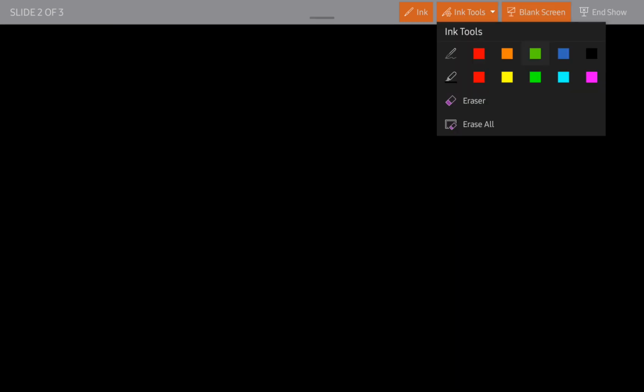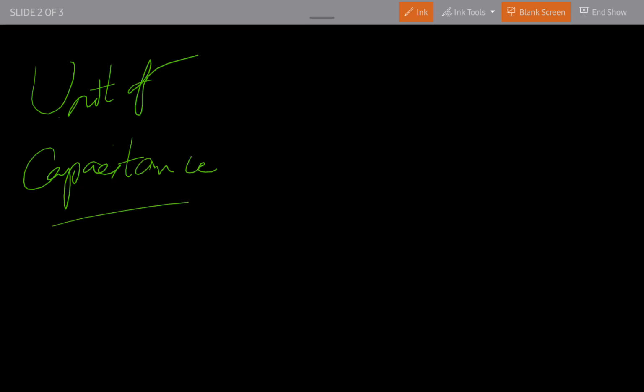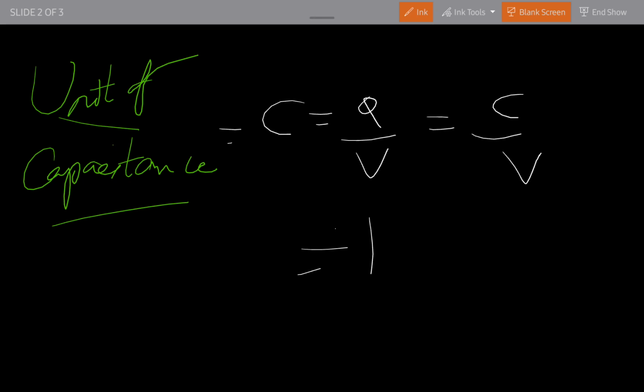For the unit of capacitance, we have C equals Q by V. This is the formula, and the unit is farad.